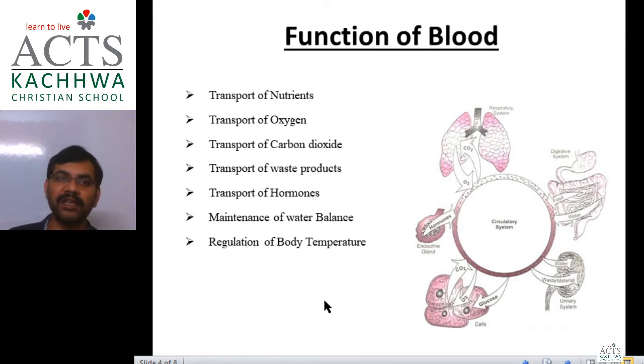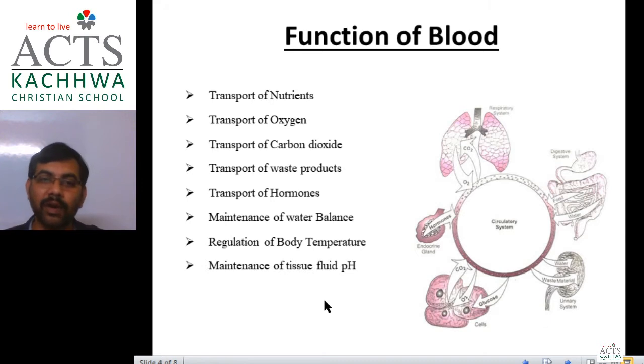Blood has water. This water reaches the tissue fluid. From tissue fluid it reaches the epithelial cells, meaning the skin. Skin has sweat glands. Sweat glands produce sweat on the skin. Now the water present in sweat evaporates from here, and due to evaporation the temperature of the body is maintained. In this way blood helps in body temperature maintenance, regulation of body temperature.